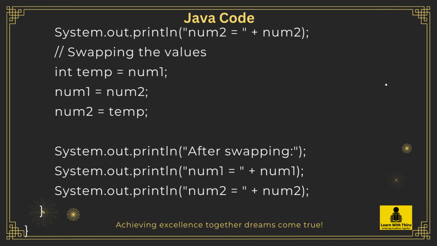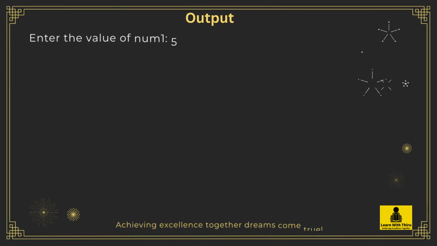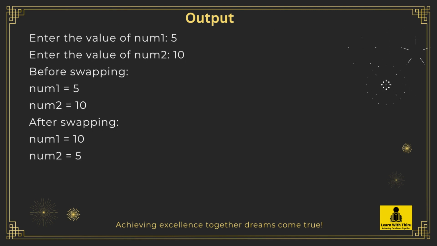Closing curly bracket. Closing curly bracket. Output: Enter the value of num1: 5. Enter the value of num2: 10. Before swapping: num1 = 5, num2 = 10. After swapping: num1 = 10, num2 = 5.